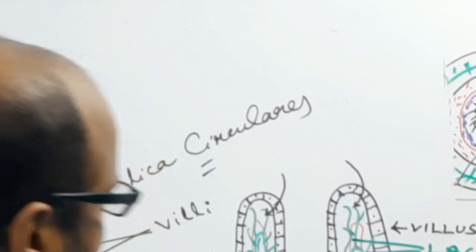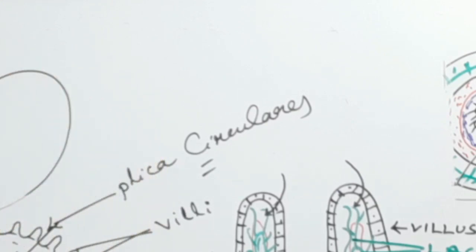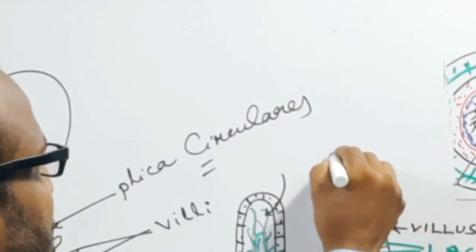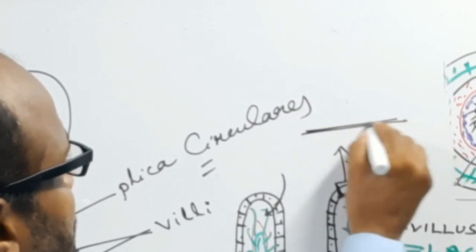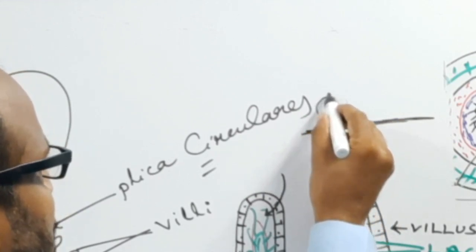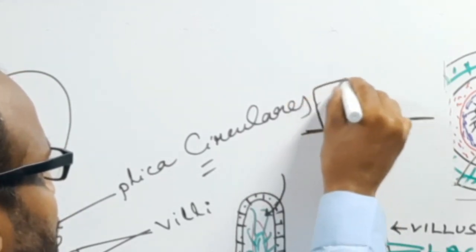Now, if you take one cell here, suppose this is the basement membrane. These are the columnar shaped cells.